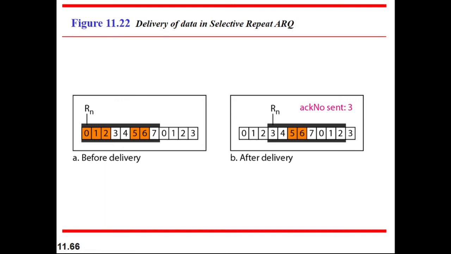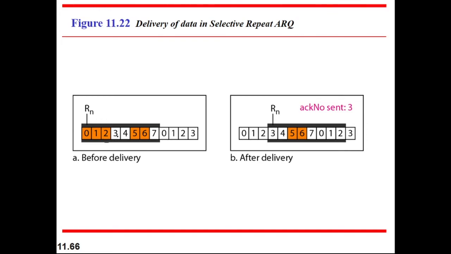So this is the delivery of data in selective repeat ARQ. Before delivery, acknowledgement number sent is 3 after delivery. We are passing the value 0, which is the Rn. The window size is 3 bit, that means 2 to the power 3, so 8 values can be stored in the window: 0, 1, 2, 3, 4, 5, 6, 7. And here we are sending 0, 1, 2, and these values are received by the receiver.